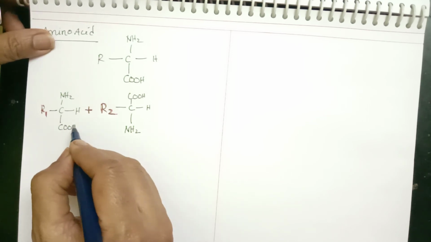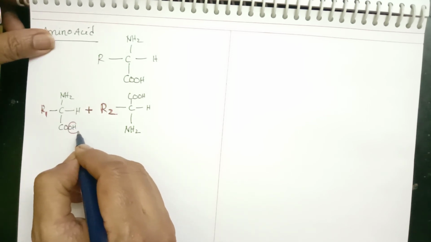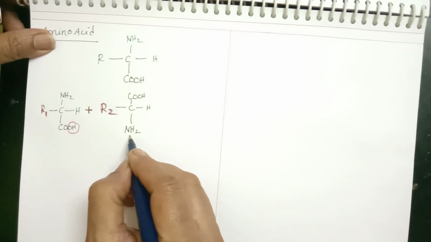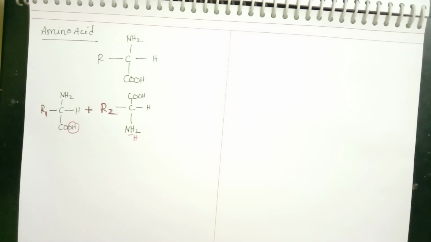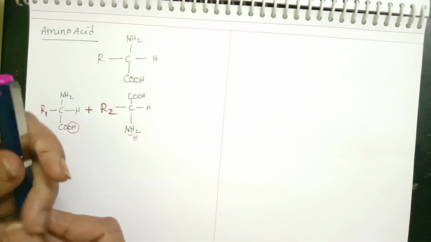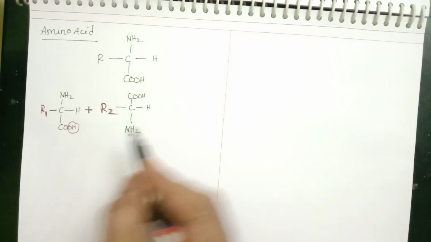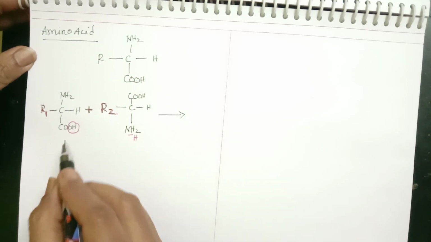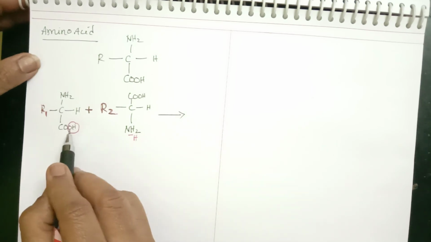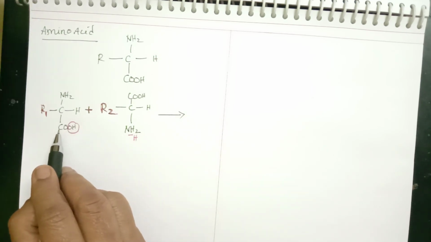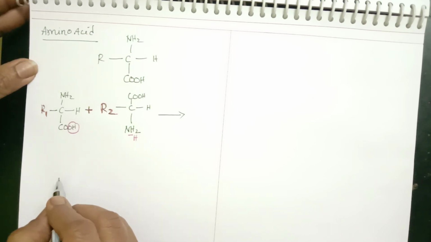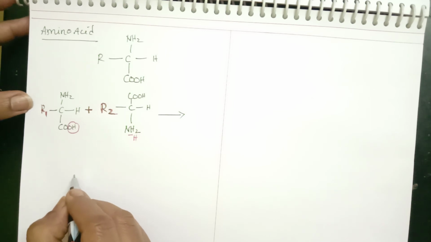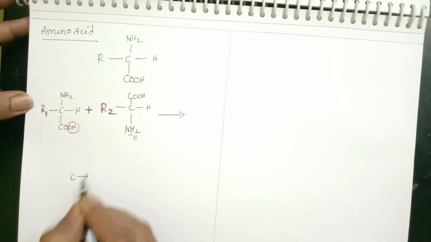So here there will be a loss of OH group, and here there will be loss of one hydrogen. So in the process, when the bond formation is taking place, there will be loss of one water molecule, and a bond is formed between C and N. So after the bond formation, let us see how it looks.